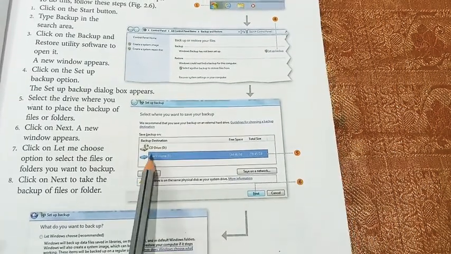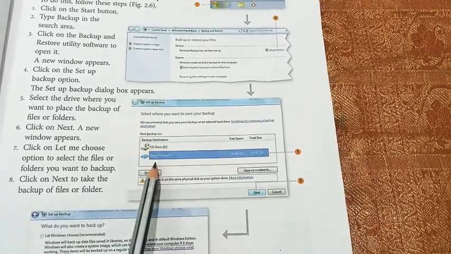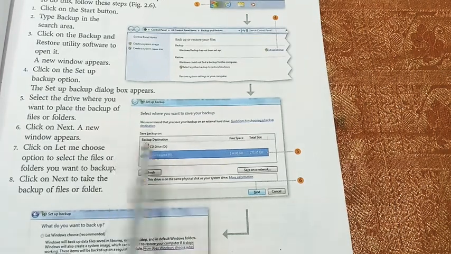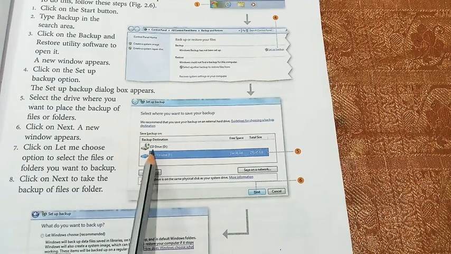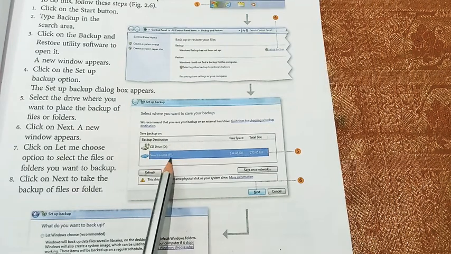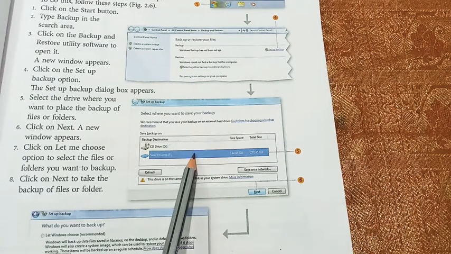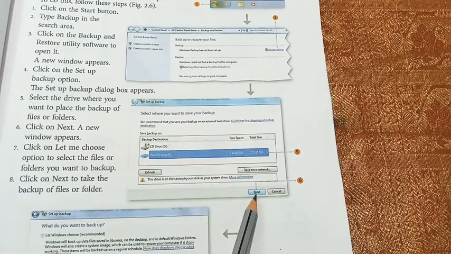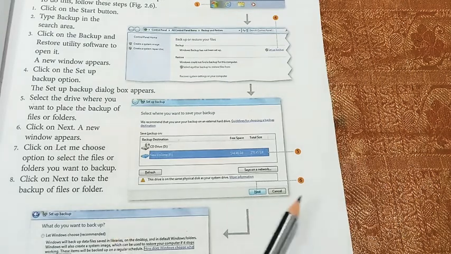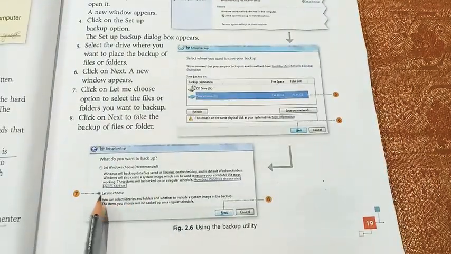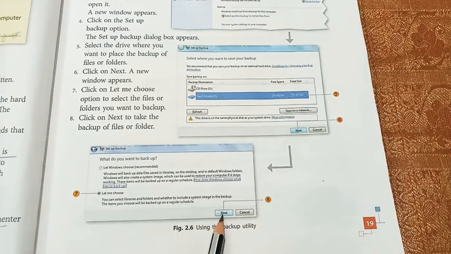Here you can select the destination location where you want to take the backup. You can take the backup on your pen drive, a CD drive, or a particular folder. After selecting the location, click the next button. After that, you can choose the option called let me choose, then click next.